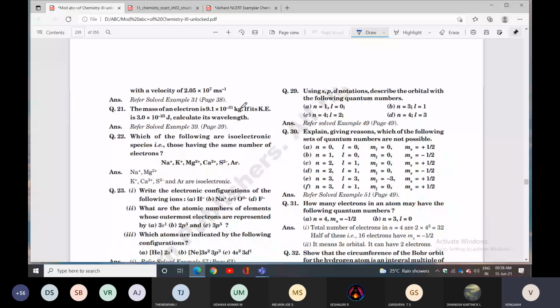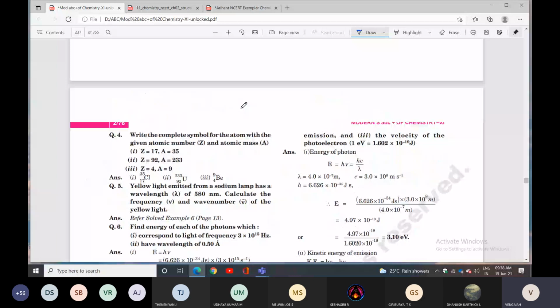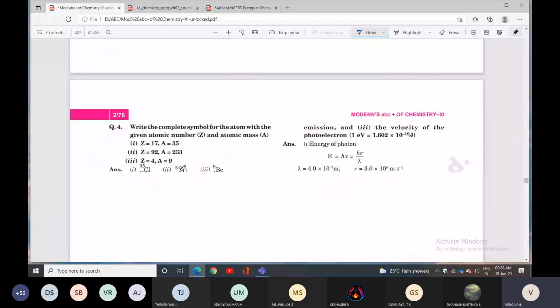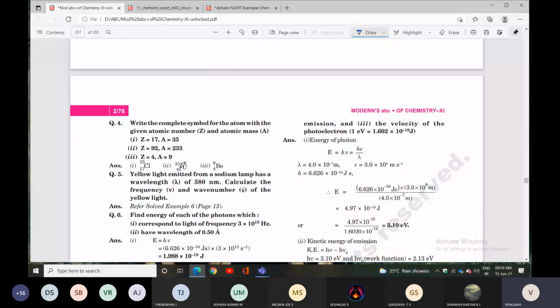Write the complete symbol for the atom with a given atomic number and a given atomic mass. They're asking for the complete symbol. How can we represent it? You can take X, here Z, and here A. A is the atomic mass, Z is the atomic number, X is the element symbol. This is the representation of the complete symbol. So the atomic number and atomic mass are given, and you can represent the complete symbol.